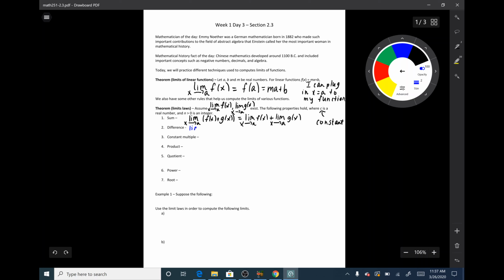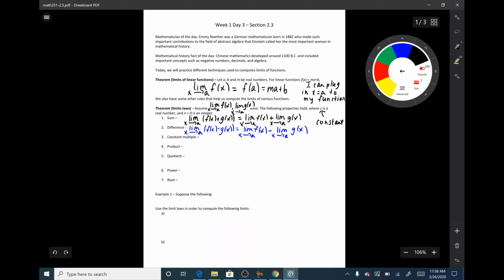Similarly, we have a difference rule, which is basically the same thing. It says the limit as x goes to a of f of x minus g of x is equal to the limit as x goes to a of f of x minus the limit as x goes to a of g of x. So these sum and difference rules can help us find lots of limits if we just combine functions in this way. This does not stop with two functions either. If I were to take the limit as x goes to a of f of x plus g of x plus h of x, I could split those up into 3 parts as well. It doesn't just have to be with 2.